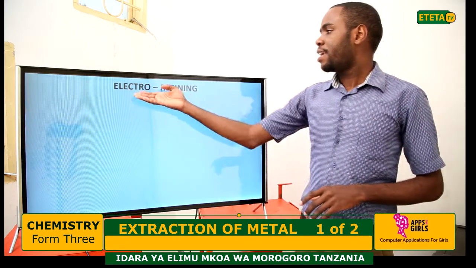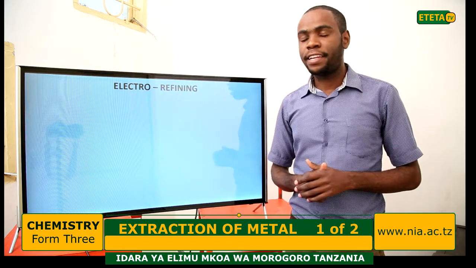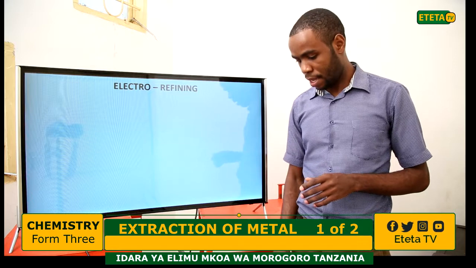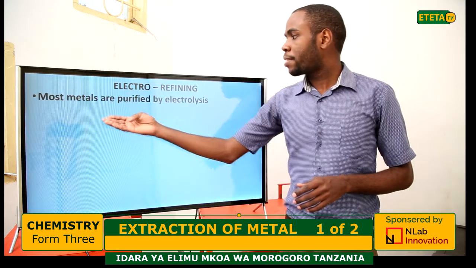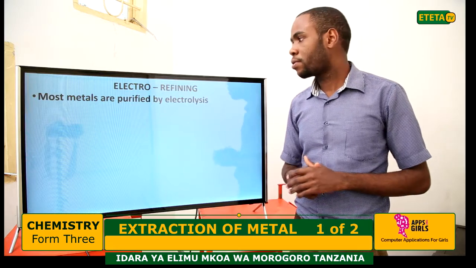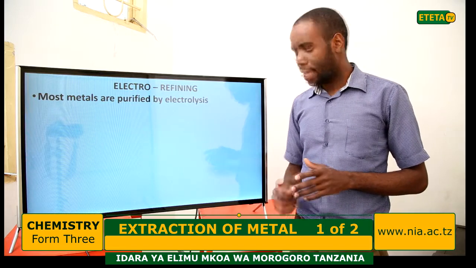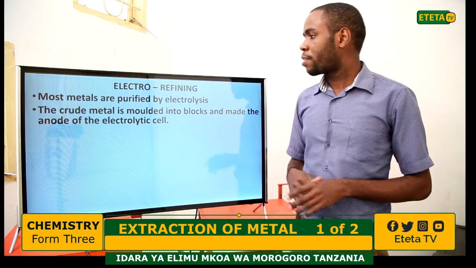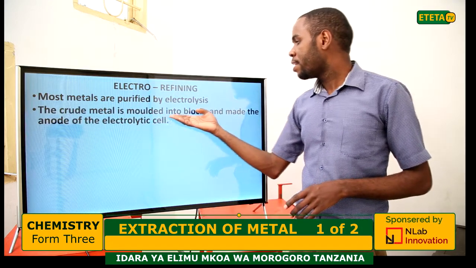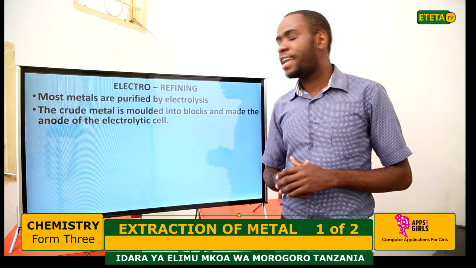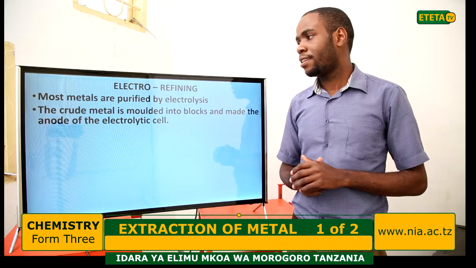Another method is electro-refining. Most metals are purified by electrolysis. The crude metal is molded into blocks and made the anode of the electrolytic cell.